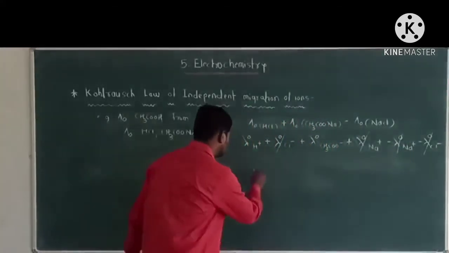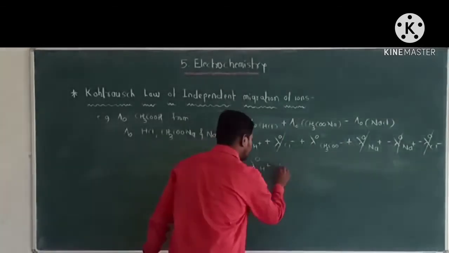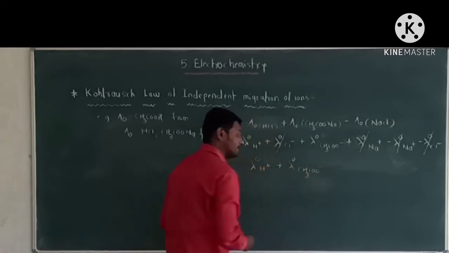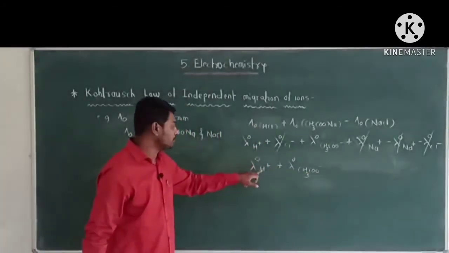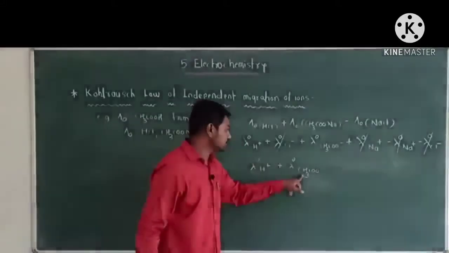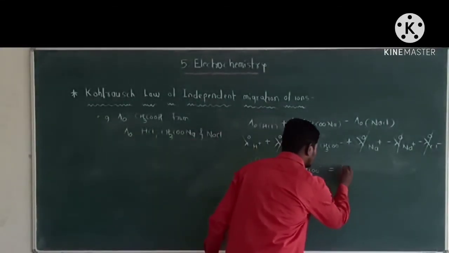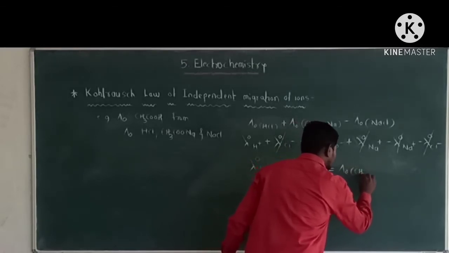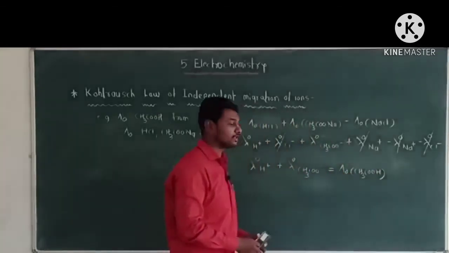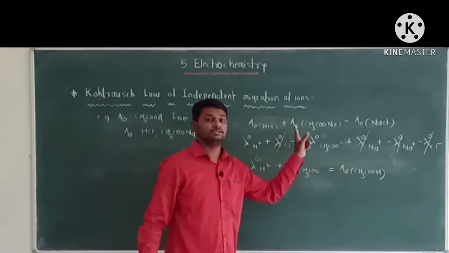The remaining terms are lambda 0 of H plus and lambda 0 of CH3COO minus, that is the molar conductivity of the H plus ion at zero concentration and the molar conductivity of the CH3COO minus ion at zero concentration, that is lambda 0 of CH3COOH, the molar conductivity of acetic acid at zero concentration.